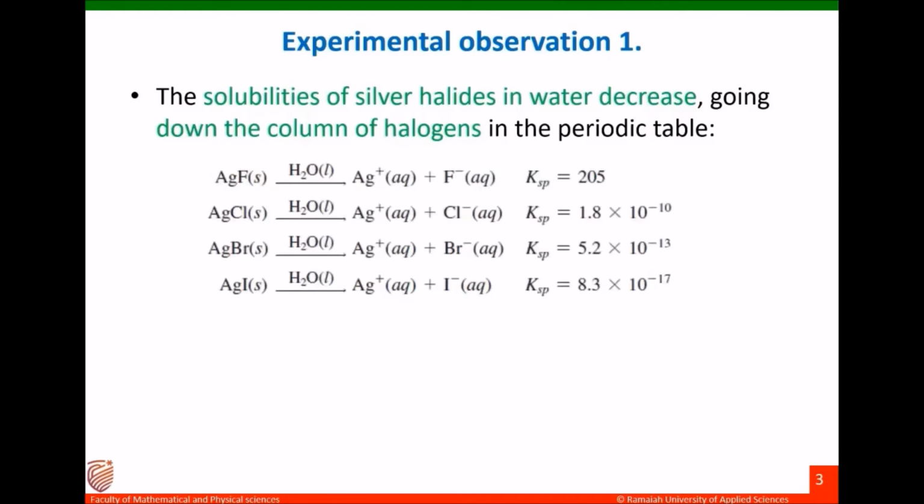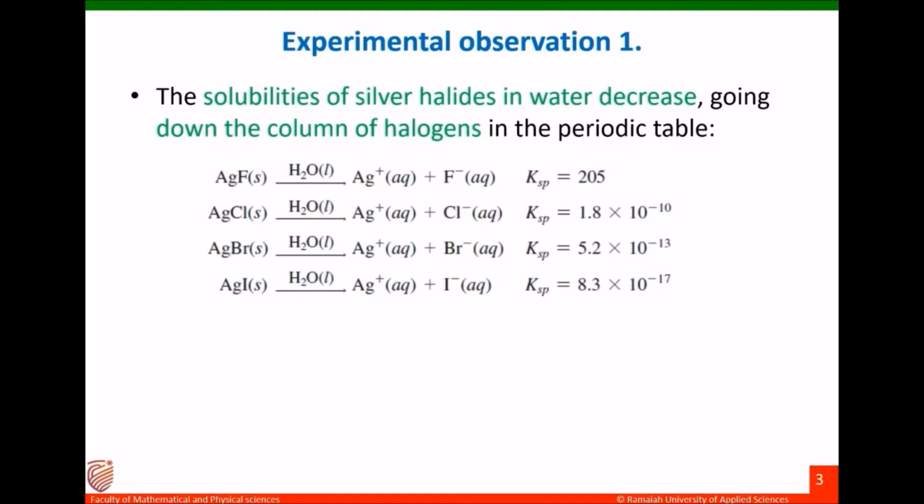Silver fluoride, when it dissolves in water, forms silver ion and fluoride ion, with a solubility product Ksp equal to 205. Solubility product is the equilibrium constant for a solid substance dissolving in an aqueous solution. If Ksp is higher, the solubility of that solid in aqueous solution will be higher. If Ksp is lower, the solubility will be lower. Here, silver fluoride ionizes in the aqueous solution, and the solubility product is 205, which is a very high value.